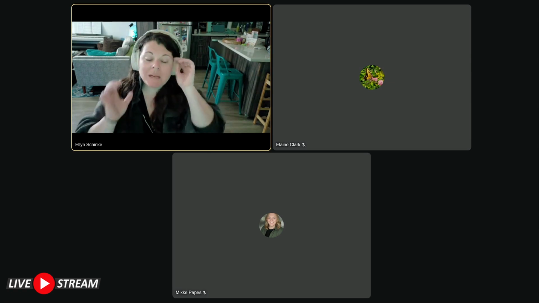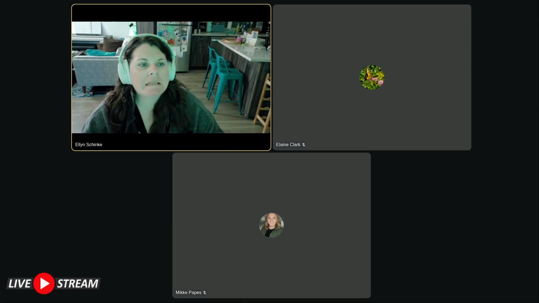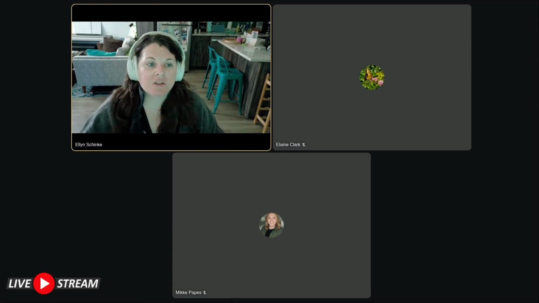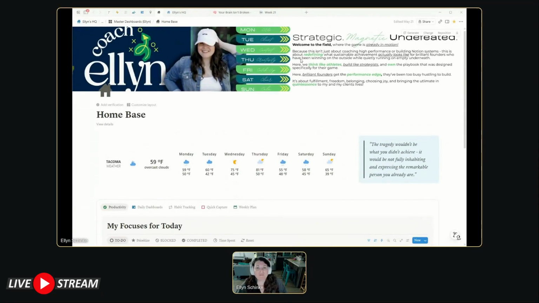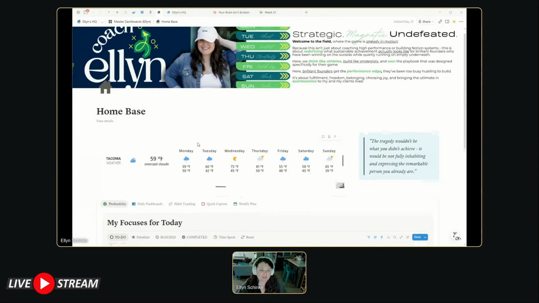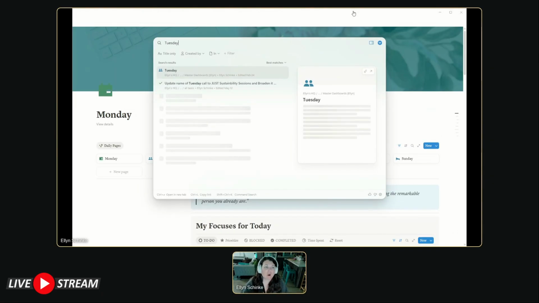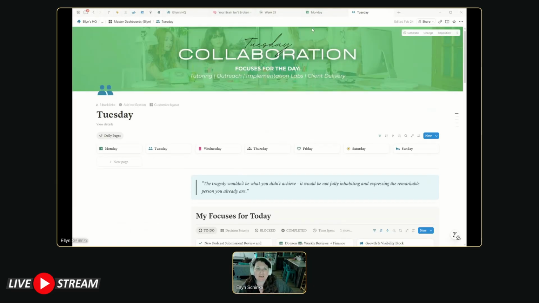You guys hear me talk about my daily pages a lot. And I know I've shared this a little bit before, but I haven't gone into the details of how I transitioned my daily pages down into one single page. So let's actually go ahead and do that because I think this is really helpful. One of my favorite ways that I've done the dashboards in here is, like I've said before, I used to do my daily pages by going to a Monday page, a Tuesday page, etc.